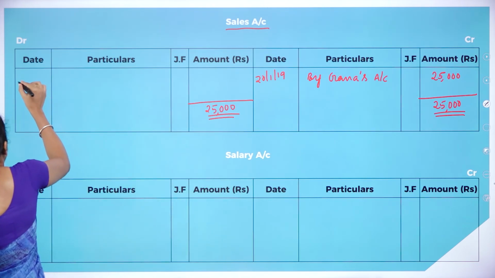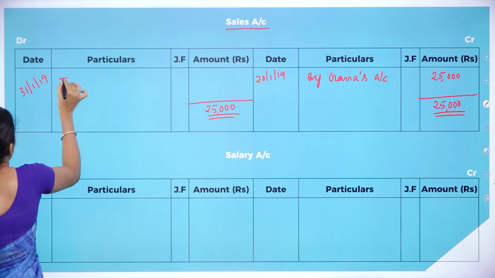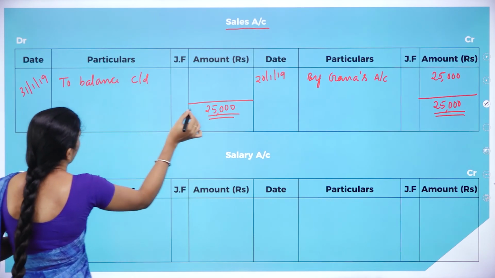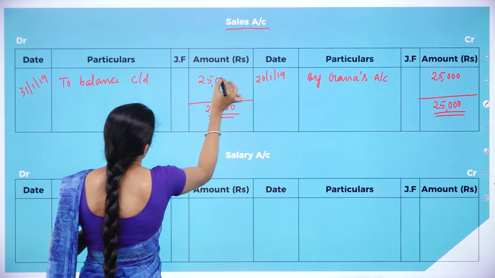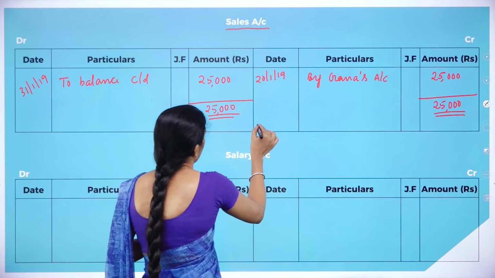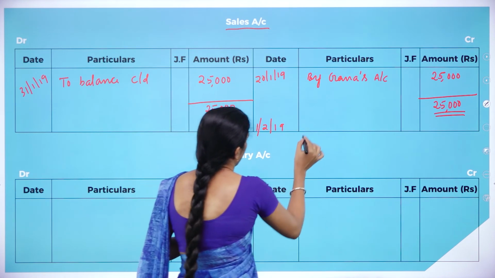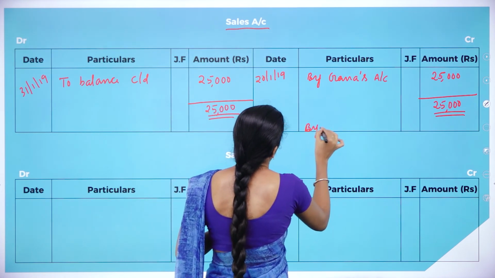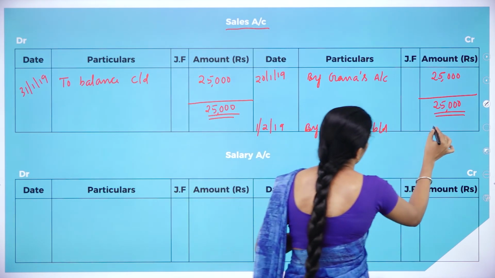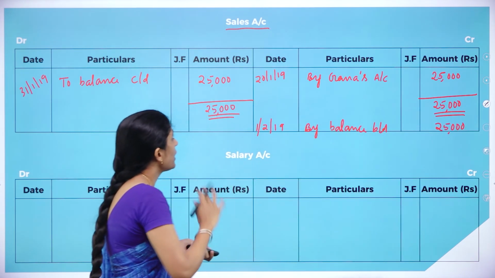So it has to be carried down at the end of January. It is to balance carried down. How much? 25,000. Whatever amount has been carried down has to be brought down at the beginning of next month. Since we have carried down in the debit side, we have to bring down in the credit side. So by balance brought down, how much amount? It is 25,000. Clear? So this is about sales account.